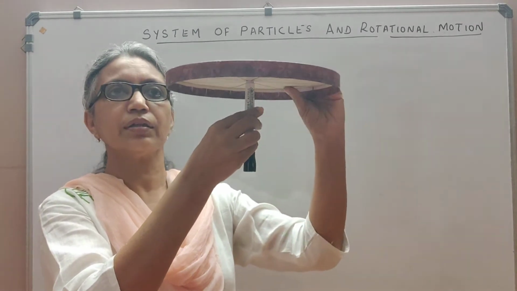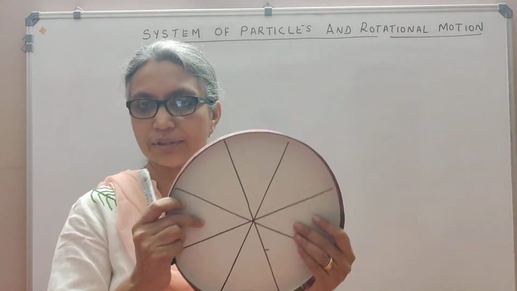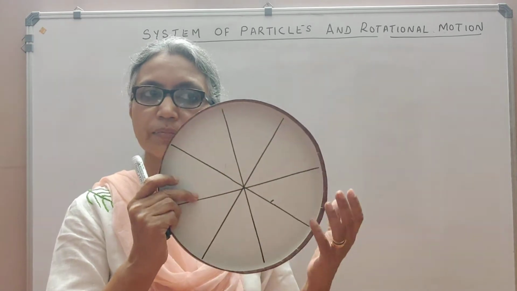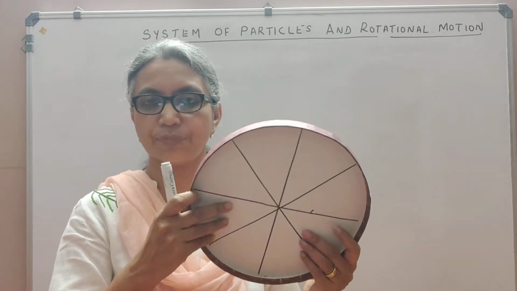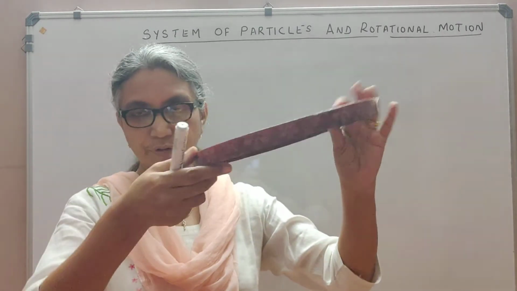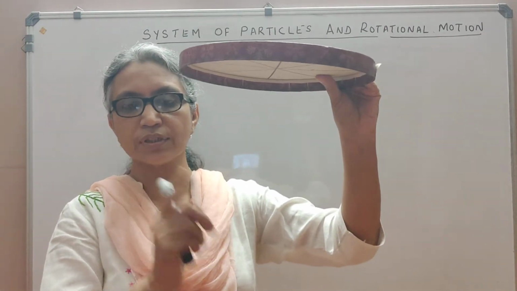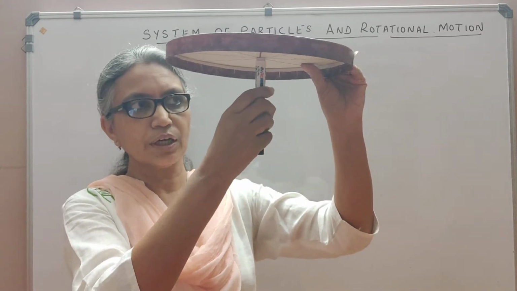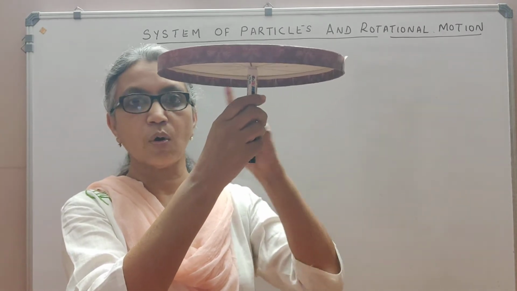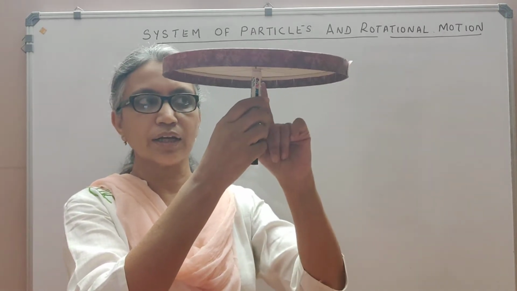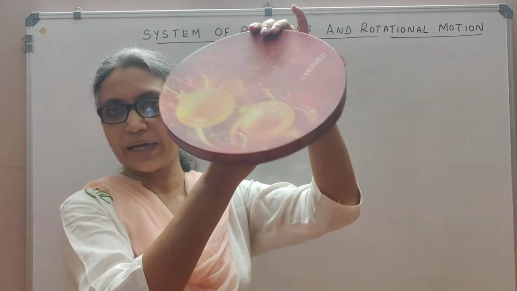So the center of mass is defined as that point in the body or the system of particles where the whole mass is said to be concentrated and the net external force acts. If it's under gravity, free fall, the net external force will be only the gravitational force, which means the gravitational force is acting at the center of mass. So if I now apply an upward force here, I can balance it because I am applying an upward force where the whole mass is concentrated, and the gravitational force is acting at that point. Now if I shift it away from the center of mass, you see, you can't balance it anymore.